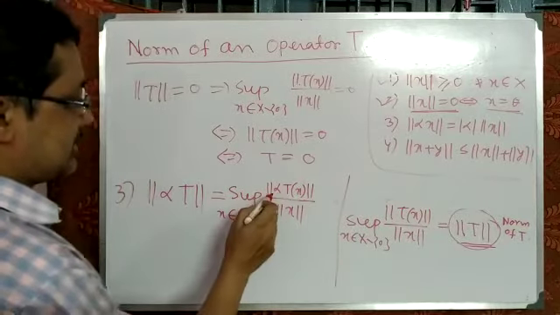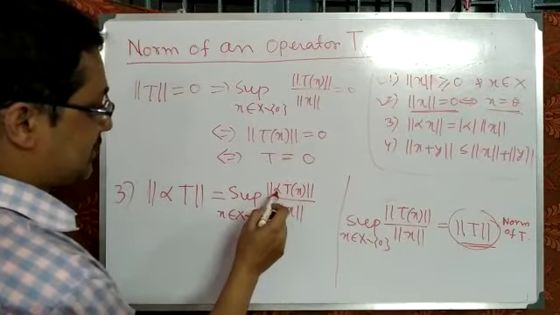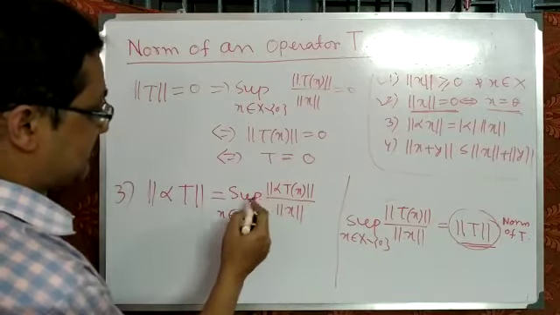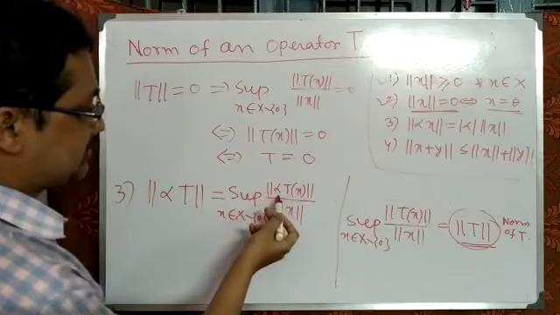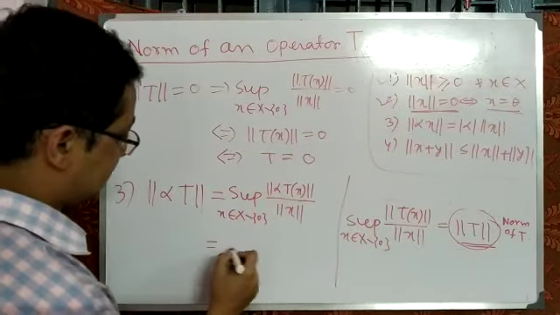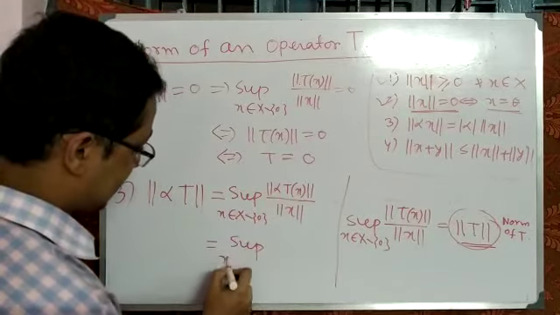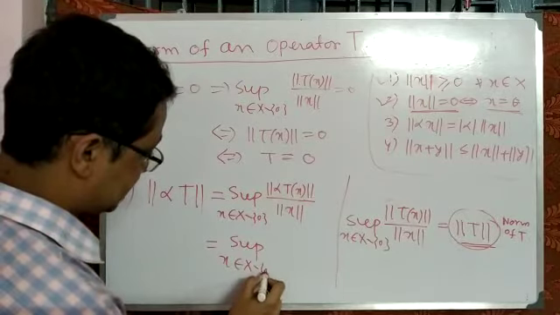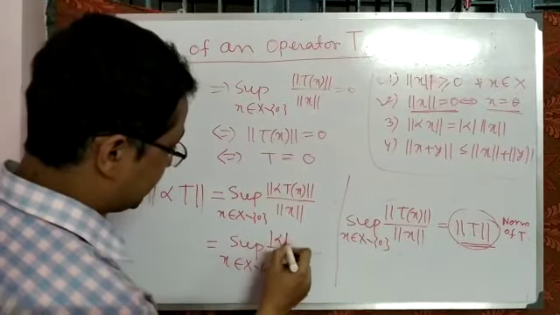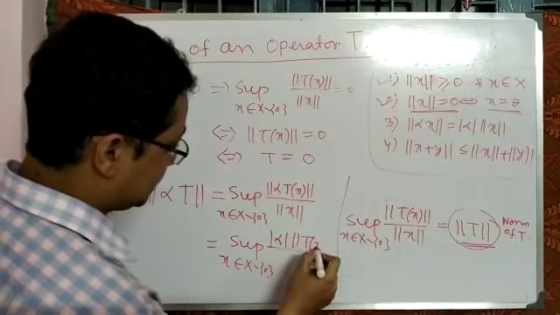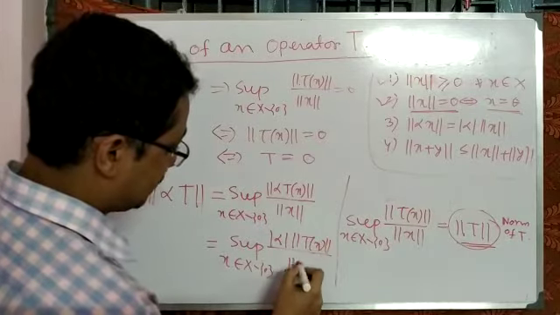Now we know that it is a norm, so alpha comes outside the norm, but by mod of alpha. So it is equal to the supremum of mod of alpha into norm of Tx divided by norm of x.